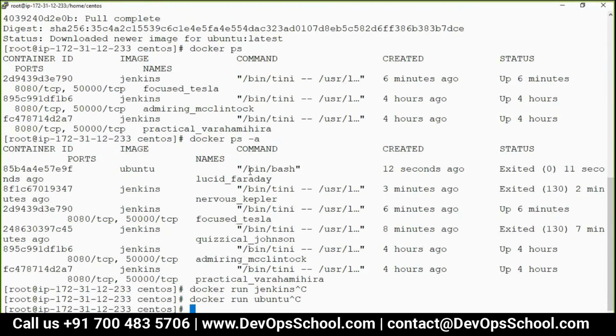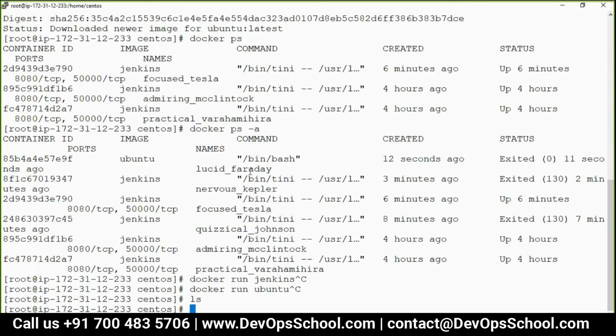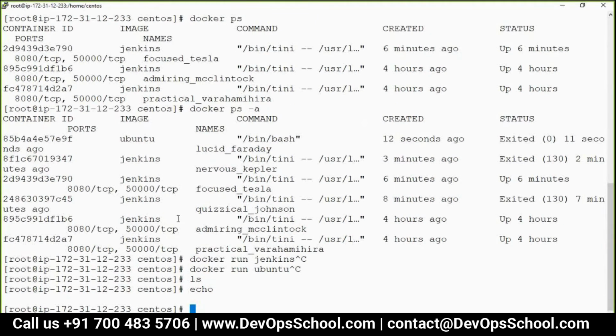For example, ls: it got exit. If I do something like echo, it will exit, right? Any executable, and bin bash is one executable. If you run an executable directly, then it will not hold. It will run, give you the results, and exit. That's the behavior of it.